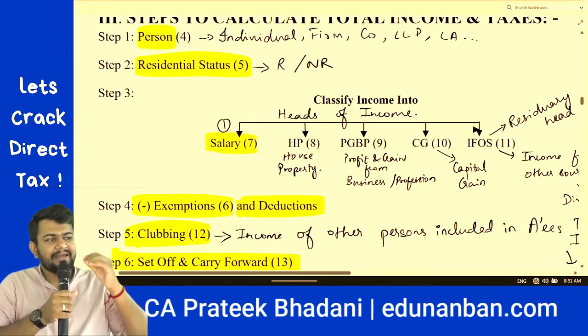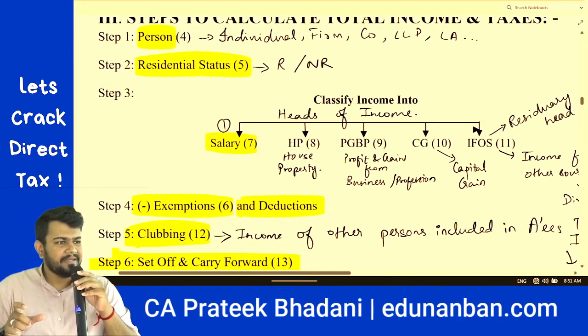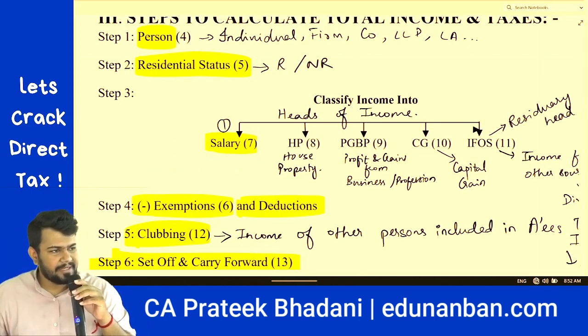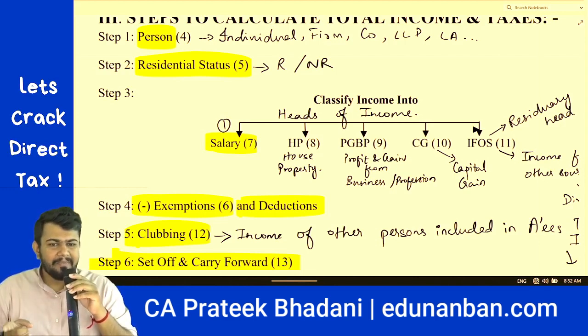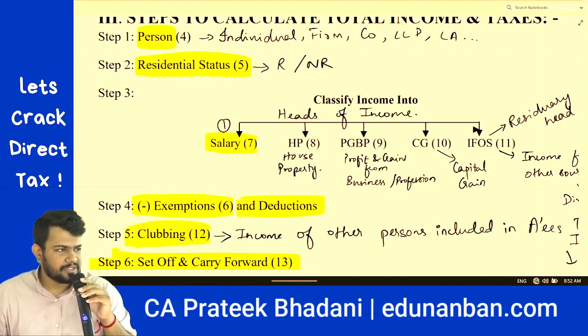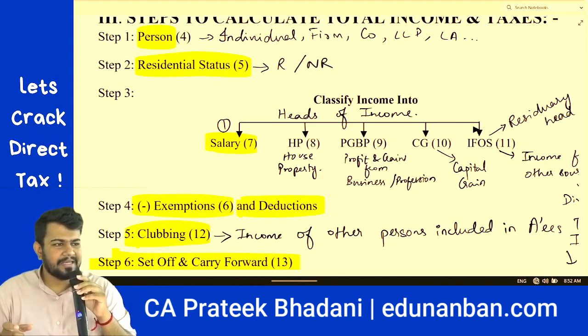Because for a resident ordinarily resident, global income is taxable. Wherever you earn the income, it will be taxable in India. For a resident not ordinarily resident, income other than income from foreign source is taxable, and for a non-resident, only Indian income is taxable.